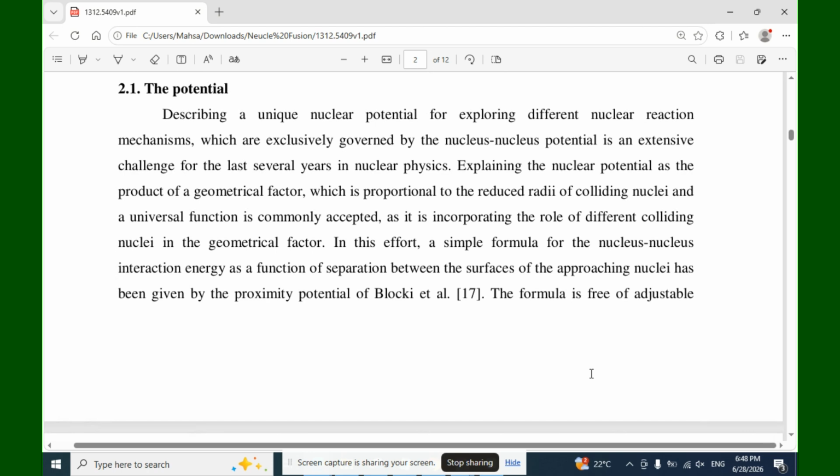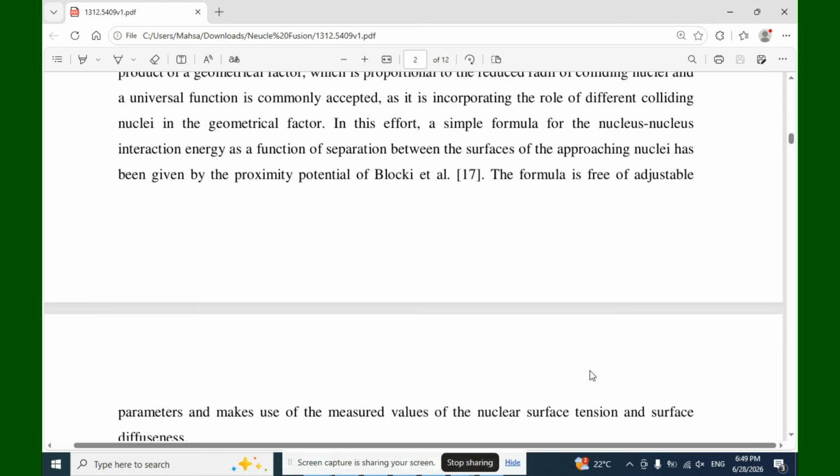Explaining the nuclear potential as a product of a geometrical factor, which is proportional to the radius of colliding nuclei, and a universal function is commonly accepted, as it incorporates the role of the different colliding nuclei in the geometrical factor. In this effort, a simple formula for the nucleus interaction energy as a function of separation between the surfaces of the approaching nuclei has been given by the proximity potential of Blocki and his colleagues in reference 70.